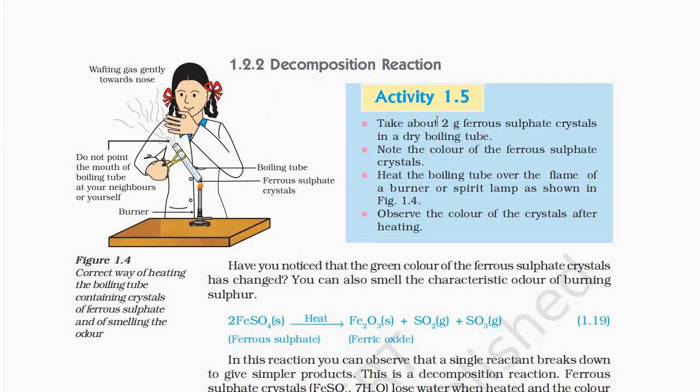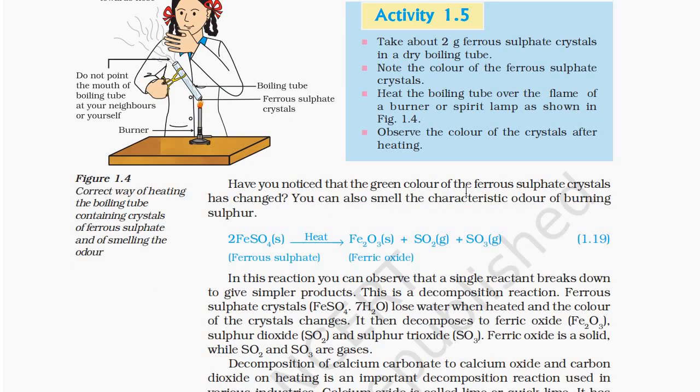Decomposition reaction. Activity 1.5. Take about 2 grams of ferrous sulfate crystals in a dry boiling tube. Note the color of the ferrous sulfate crystals. Heat the boiling tube over the flame of a burner or spirit lamp as shown in figure 1.4. Observe the color of the crystals after heating. Have you noted that the green color of the ferrous sulfate crystals has changed? You can smell the characteristic odor of burning sulfur.